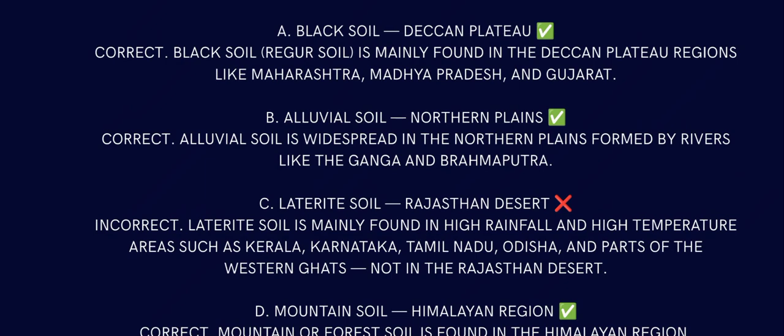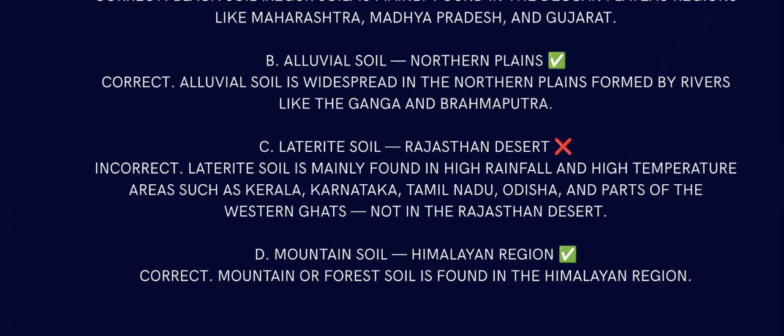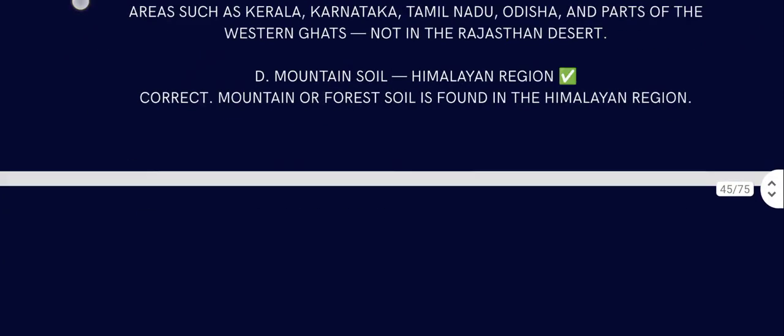Laterite soil, not Rajasthan, because laterite soil is mainly found in high rainfall. Rajasthan has the lowest rainfall because it is a desert. High rainfall and high temperature areas such as Kerala, Karnataka, Tamil Nadu, Odisha, and parts of Western Ghats, not in Rajasthan desert. Mountain soil is Himalayan region because it's mountain. Correct, because mountain or forest soil is found in the Himalayan region.